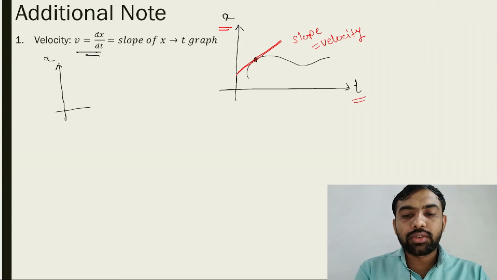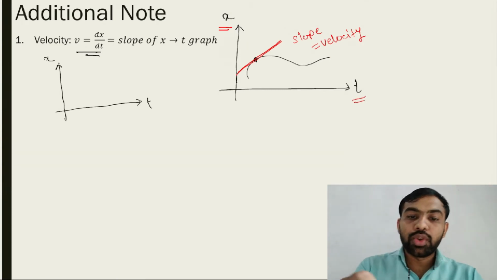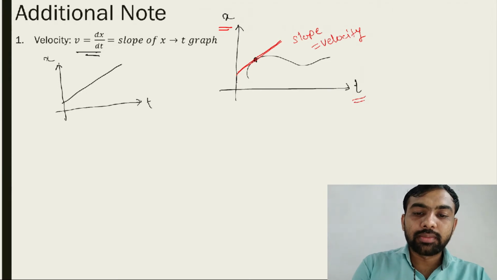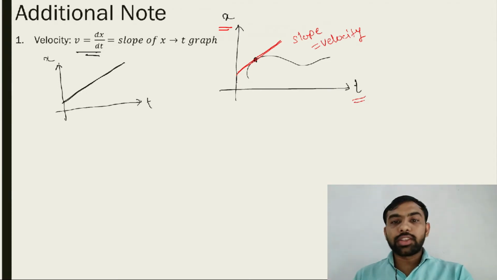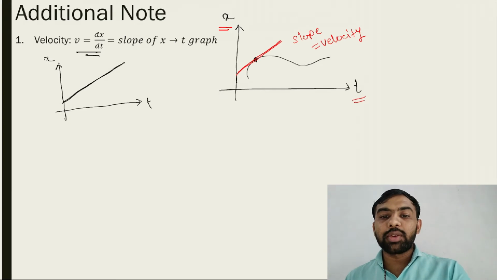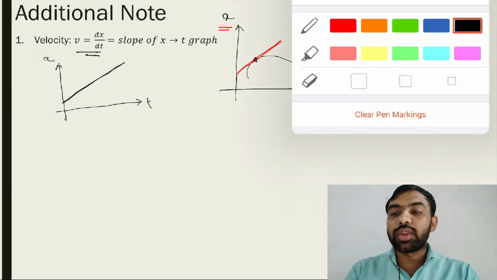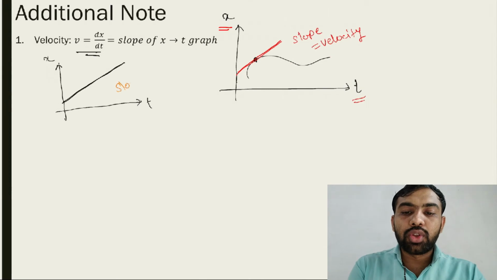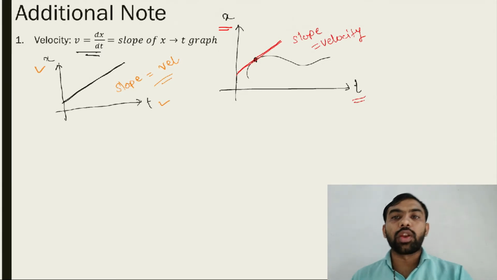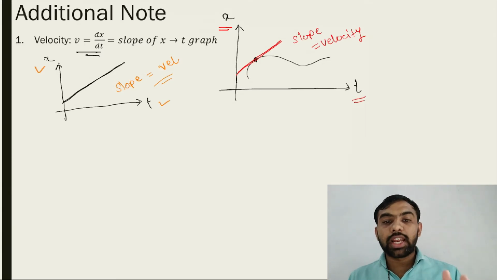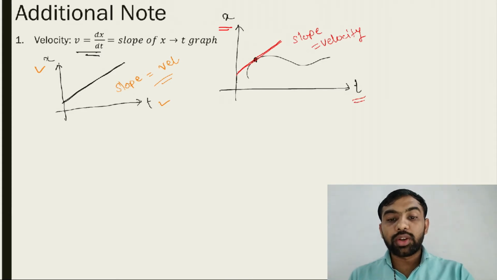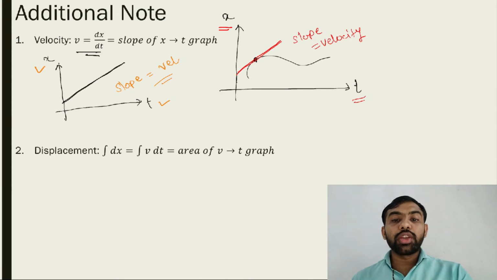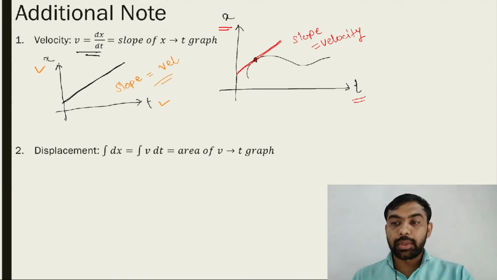If this type of graph is given, then use the same concept, don't worry about this. Suppose an x versus t graph is given to you, and you draw it like this, then it is again a straight line between x and t. Then here also you write the same statement: slope of the line is equal to velocity. But which graph? x versus t only. Only for an x versus t graph, slope is equal to velocity. You must note this. Now the second note: see, here you have the equation v is equal to dx by dt.